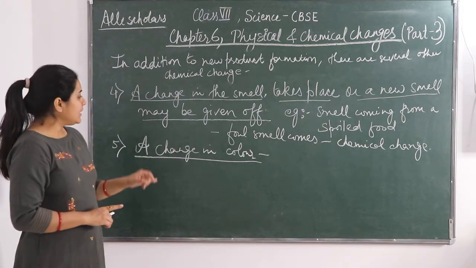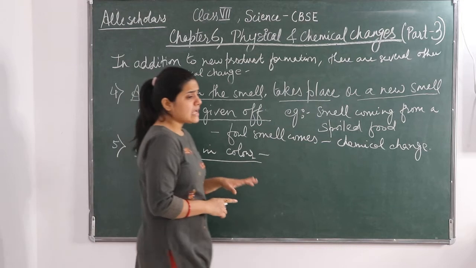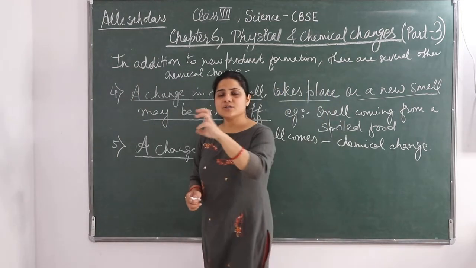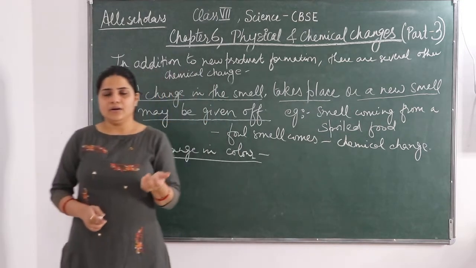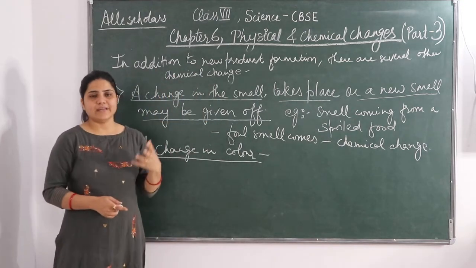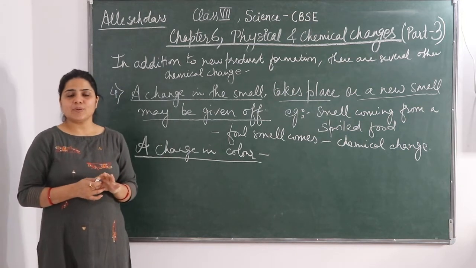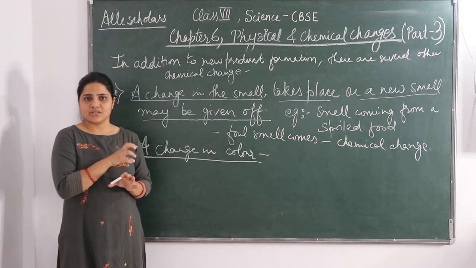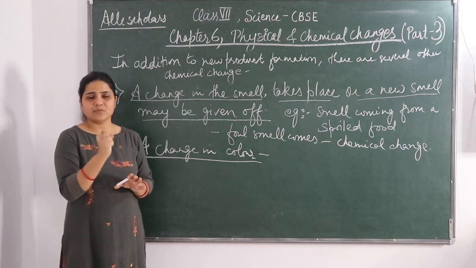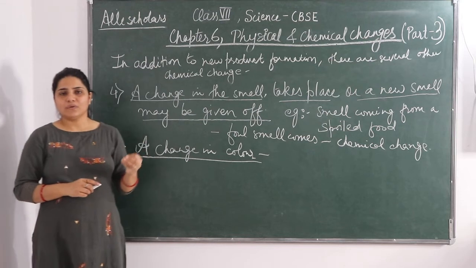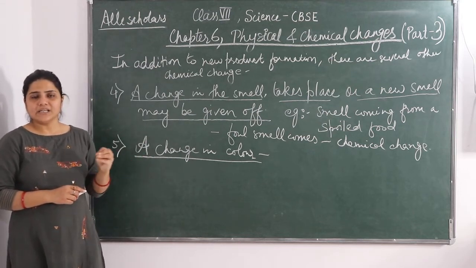Similarly, one very good example is the rusting of iron. You must have seen iron rust when you leave it in air for some days or weeks or months. When rusting takes place, the color of iron changes. It becomes a rusty brown color. So that brown color is again what? That is a chemical change.